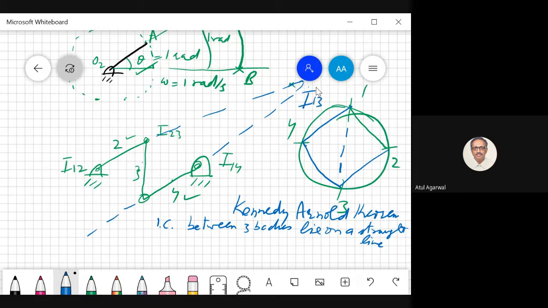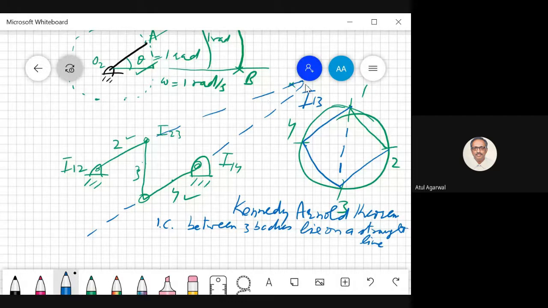So body 3 is going to rotate about point I13. So you see this point is a point in space. It does not lie on body 3, but you can say body 3 is extended in the entire space, or the entire space is having the same motion corresponding to the rigid body motion of body 3.